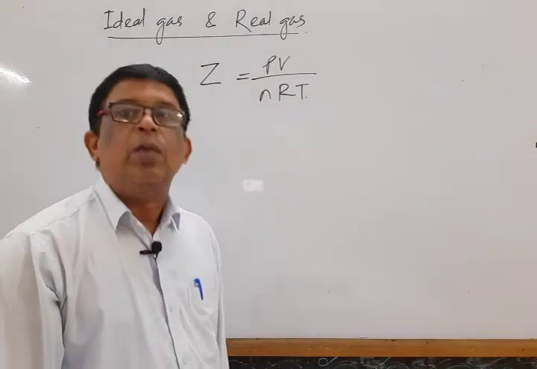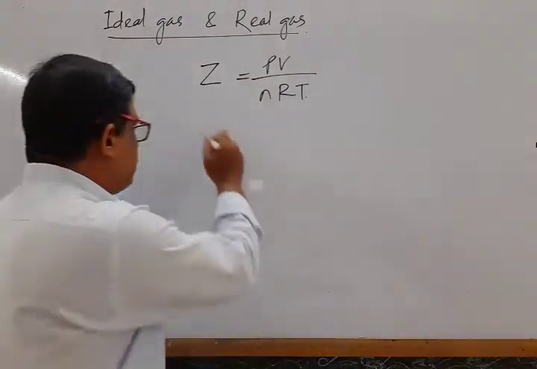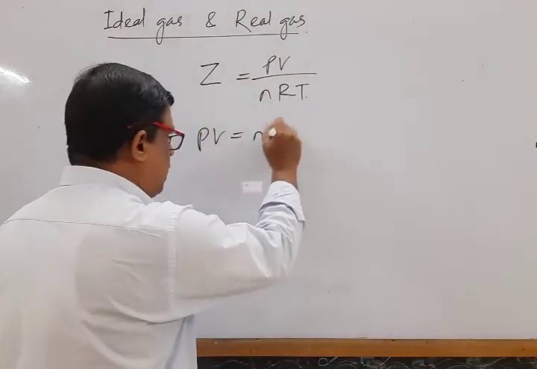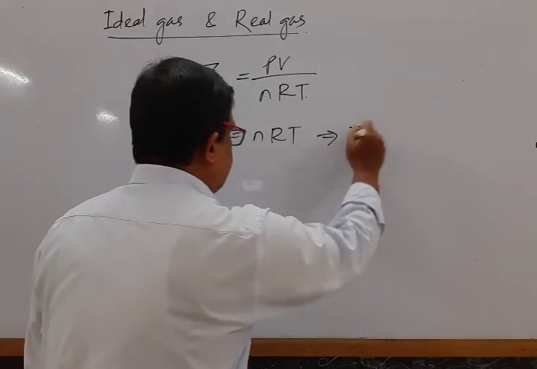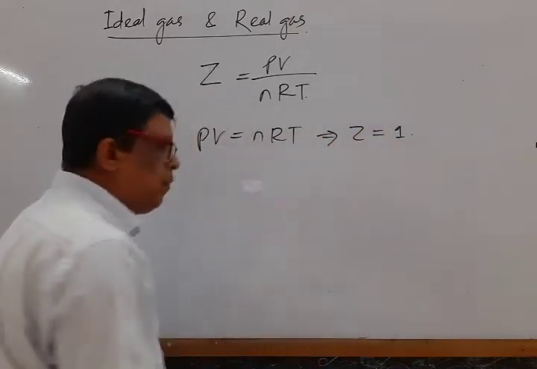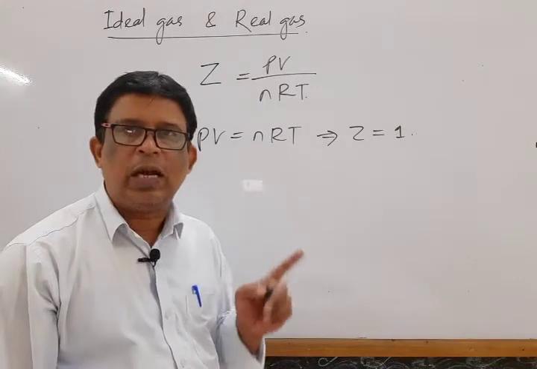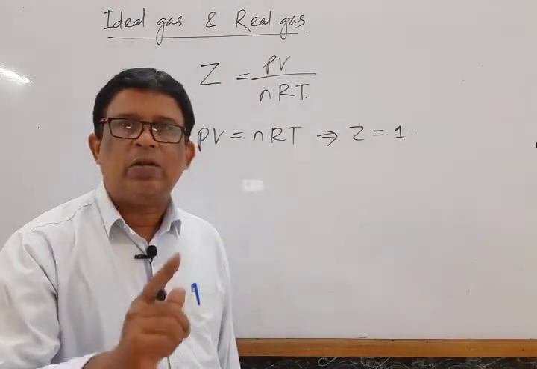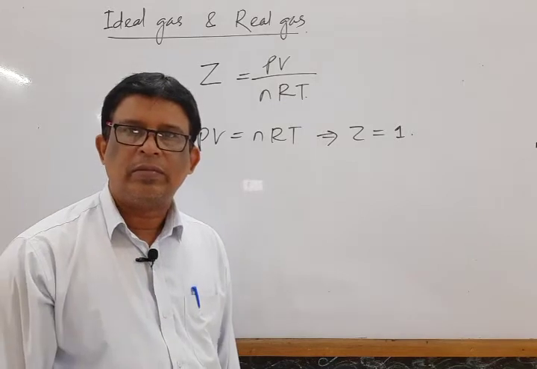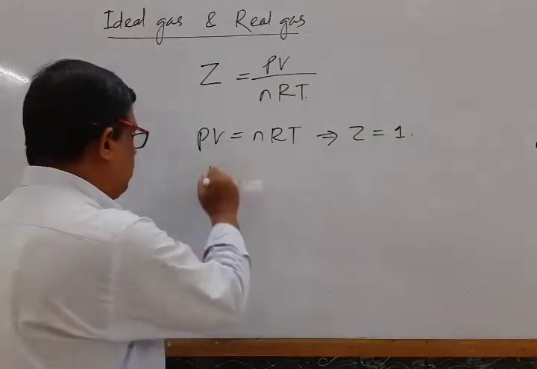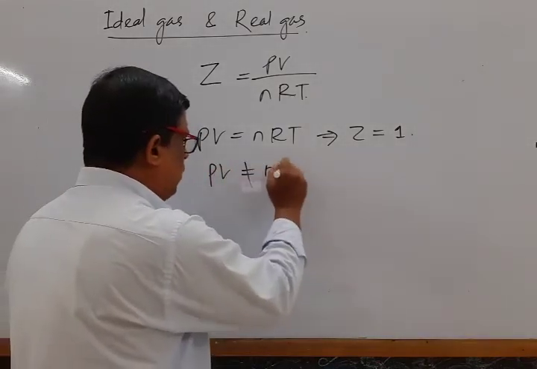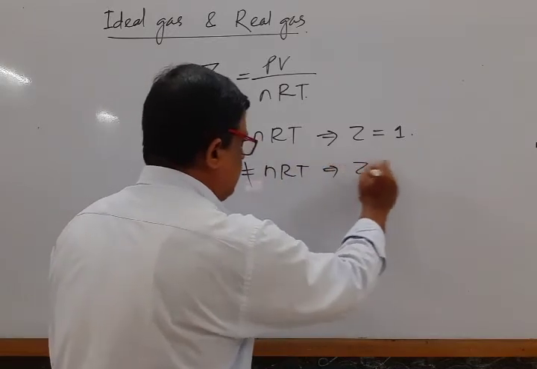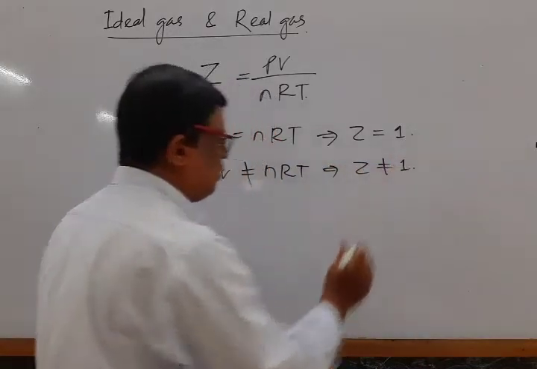Mark that. For the ideal gas equation, we know that for the ideal gas, PV is equal to nRT. It indicates that Z is equal to 1. If Z is equal to 1, then it is known as ideal gas. For a real gas, we know PV is not equal to nRT. It indicates that Z is not equal to 1.